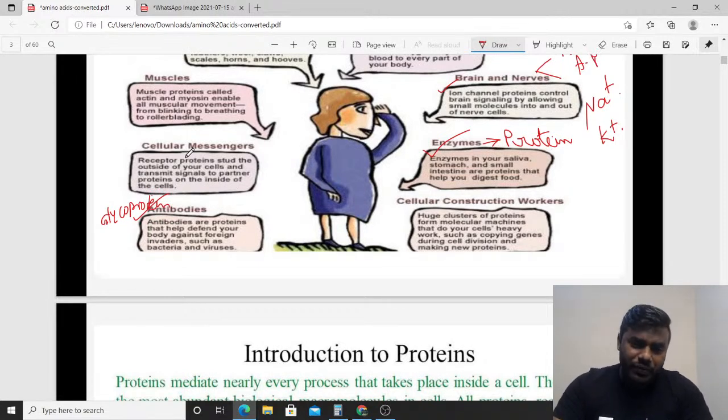And friends, if a cell wants to perform a particular function, obviously what does it require? It requires signaling molecules, it requires several communication molecules like CAM molecules. What are these signaling molecules and communicating molecules which are involved in cellular messaging, in cellular communication and cellular signaling? Friends, they are also protein in nature.